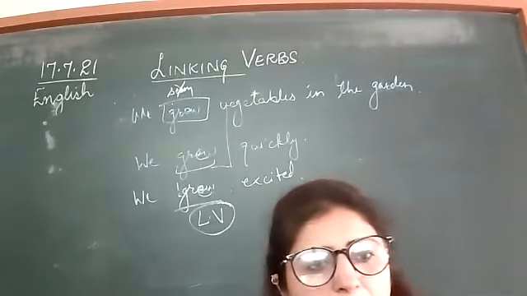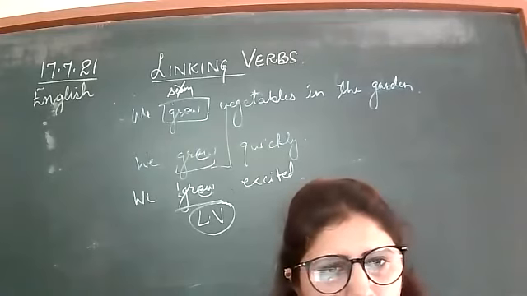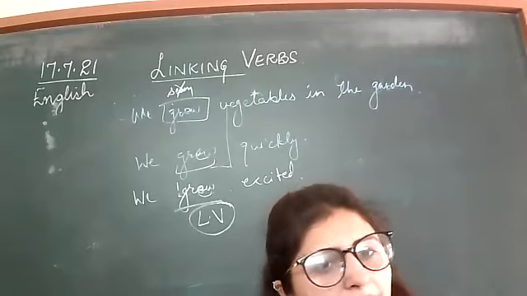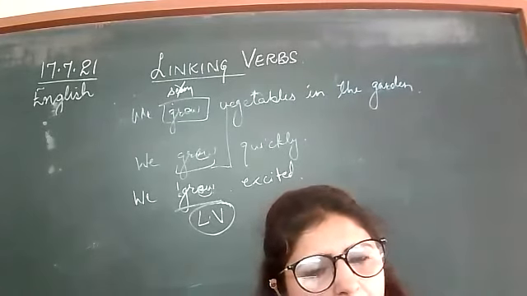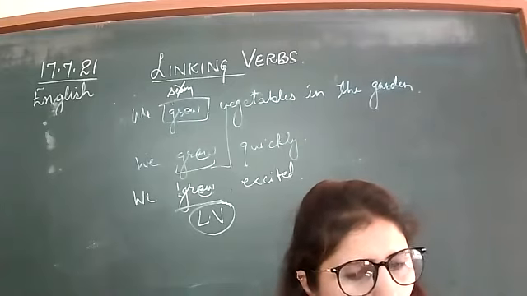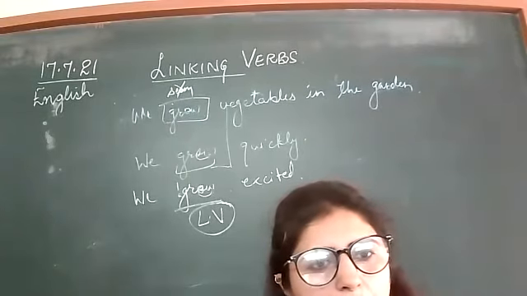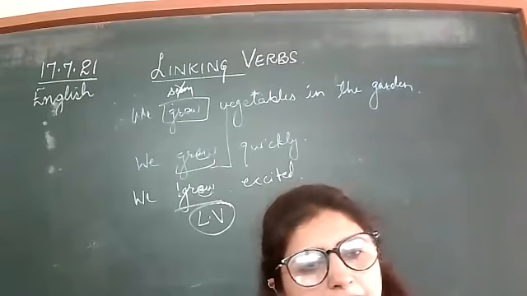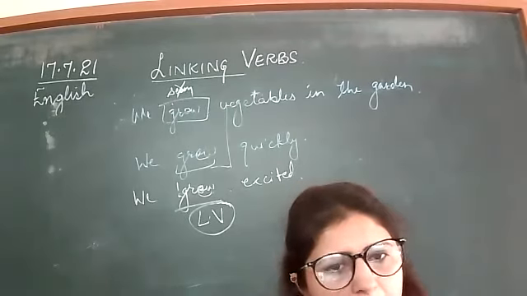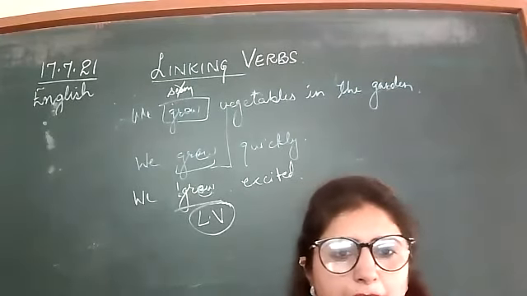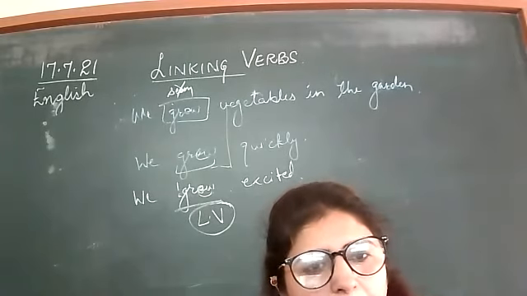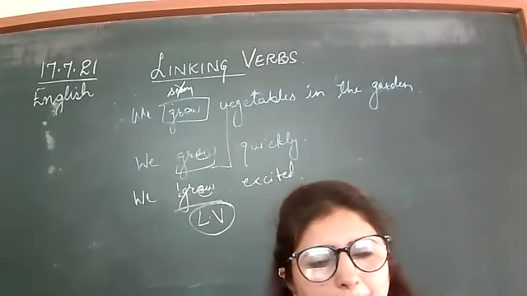For example, we were excited about the trip. Here, excited about the trip is a complete phrase, so it is again a complement. He is worried about what he said. What he said is a clause, again a complement. A complement can be a word, phrase or clause which is required to complete the meaning of the sentence. So this is called a complement, right?